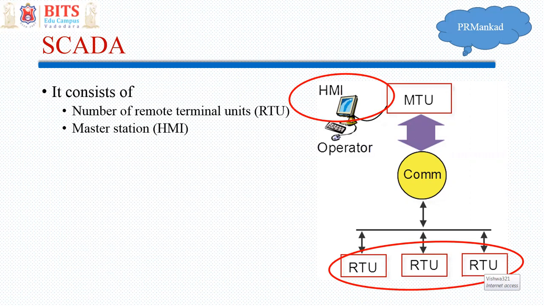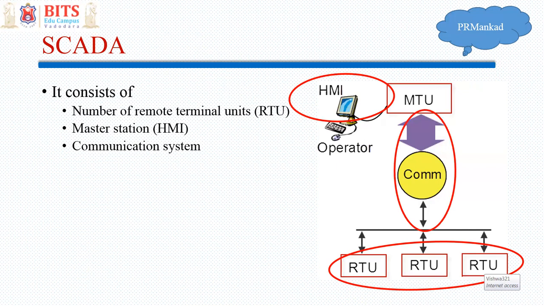So an operator can see what is happening to that compressor, boiler, furnace, or whatever is there on the screen. So the whole plant is mimicked on a screen, through which a human is interacting with it. That's why it is called HMI, human machine interface, right? So there is a master station from which the whole plant can be controlled.